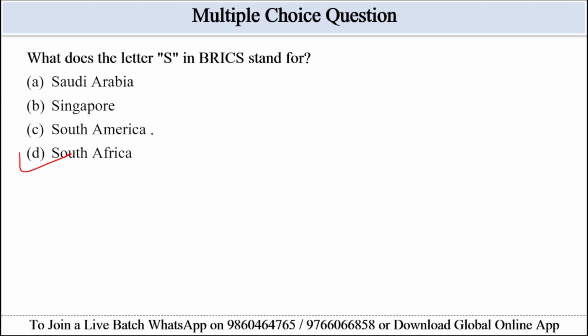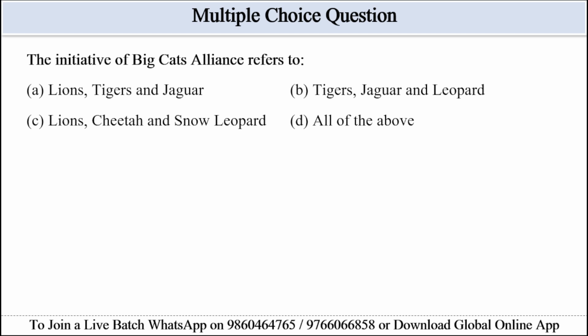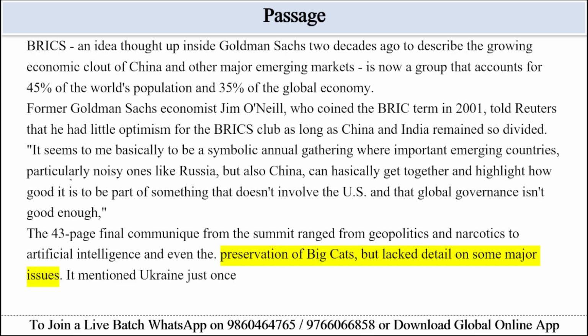Let's move to the next question. The initiative of the Big Cats Alliance refers to. Options are given: lion, tigers, and jaguar; lions, cheetah, and snow leopard; tigers, jaguar, and leopard; option D, all of the above. As per the passage, preservation of big cats but lacked detail in some major issues. So it was discussed in the passage.